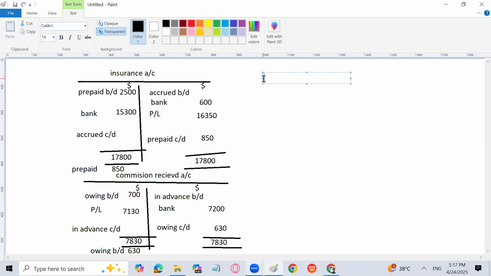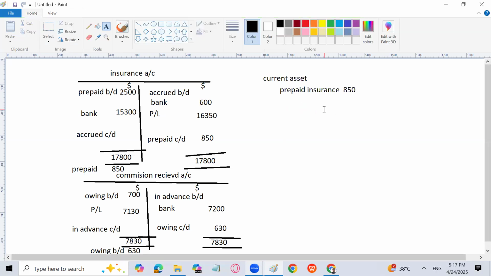We'll write here. It will come in the current asset section. In current assets, I'm going to write the prepaid insurance or insurance in advance, and the amount is going to be how much? 850. It will be written in current assets. Then I'm going to write the current liability section of the balance sheet, sorry, but both will come in the current asset section.